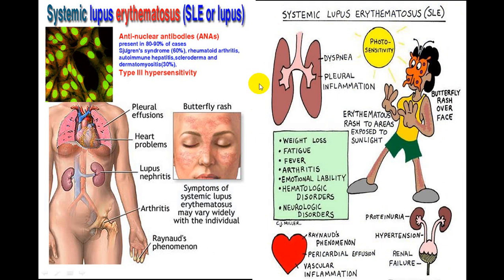This is SLE. We'll be discussing it in detail in further chapters. Roughly, we have shown you that you will have joint involvement plus extra-articular involvement in the form of skin, pleural cavity, pericardial cavity, Raynaud's phenomenon, weight loss, etc. Hematological disorders, neurological disorders, pericardial effusion, vasculitis, Raynaud's phenomenon, kidney involvement, all those can be seen. So if you see skin involvement and joint involvement, do suspect SLE.